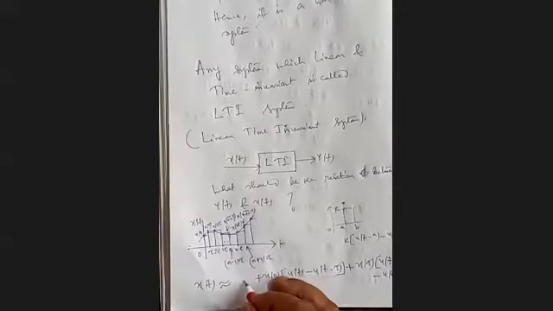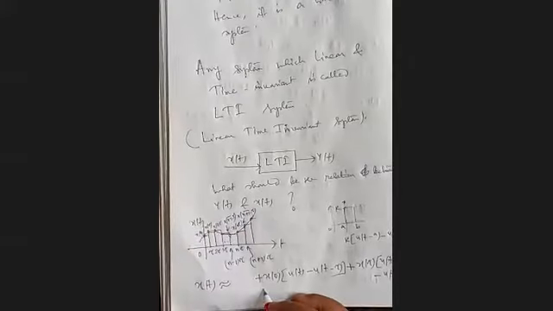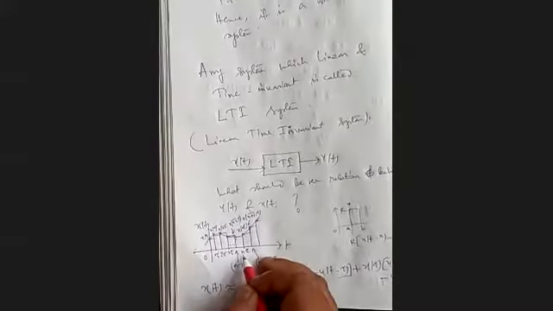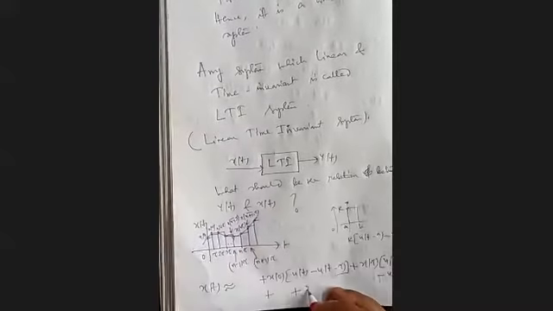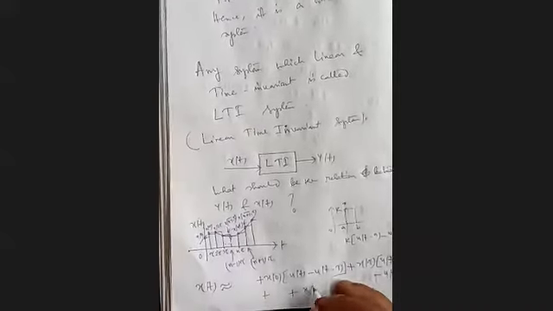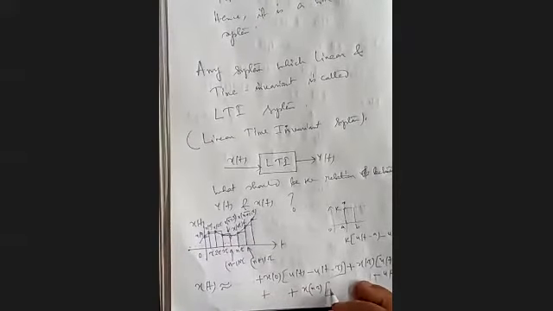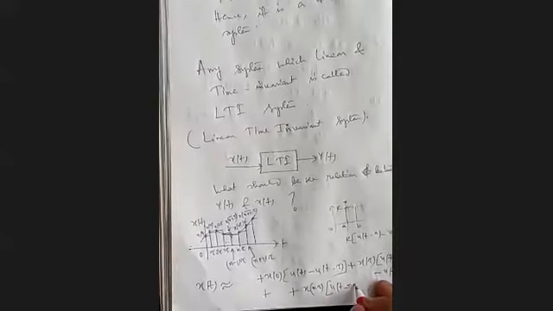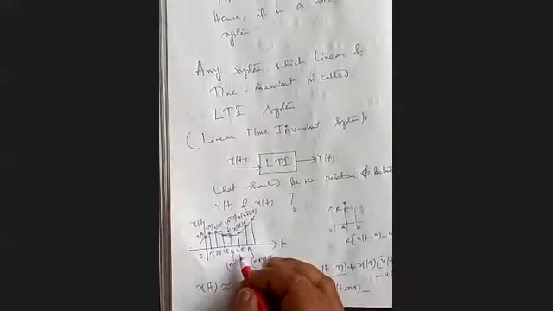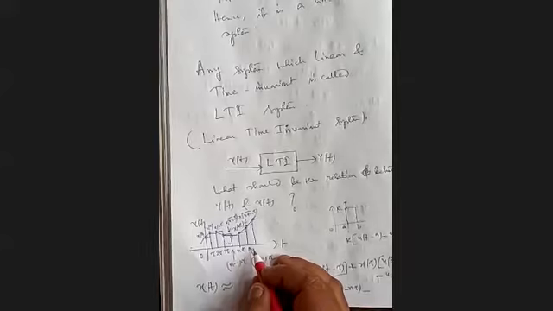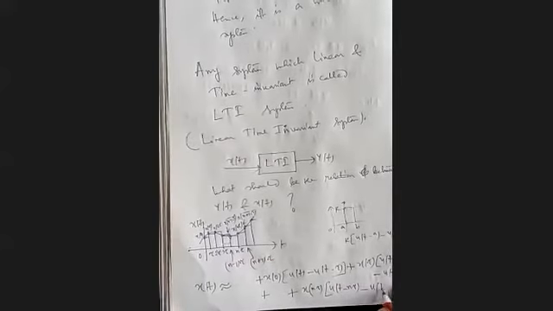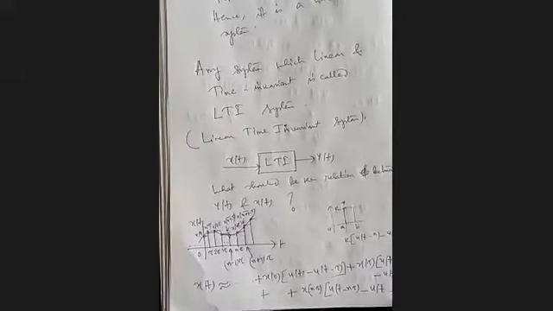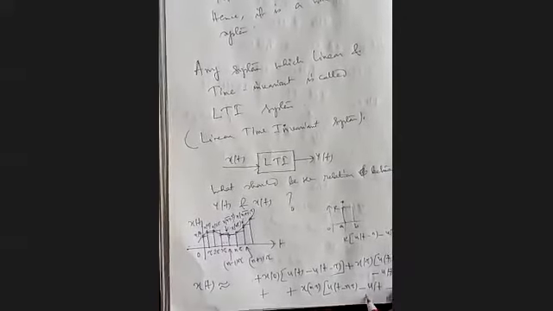In the left side also the same thing happens. I am not writing it. Plus this way at n tau, the amplitude is x n tau, then u t minus n tau, one step applied at t equal to n tau, and it is cancelled at n plus 1 tau, so u t minus n plus 1 tau. So this way it will continue.